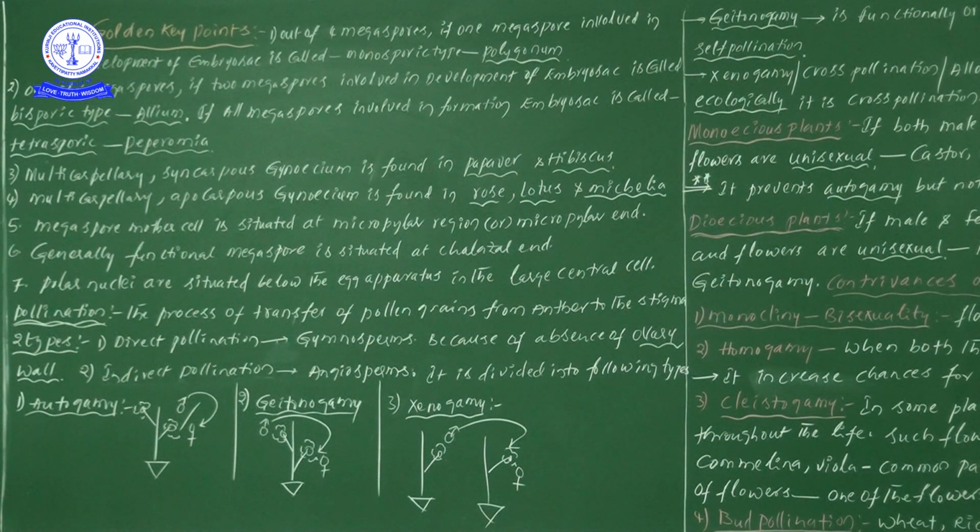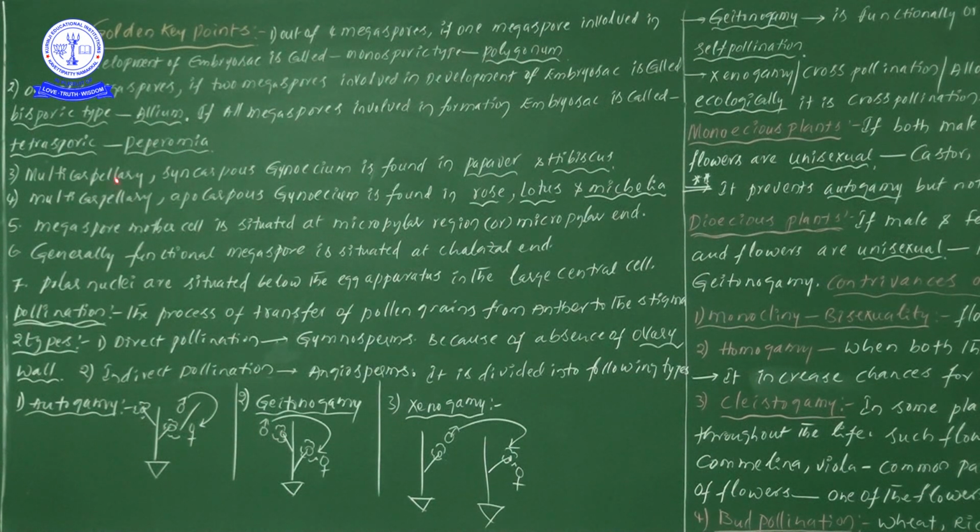Tetrasporic type, best example is Peperomia. Tetrasporic type, bisporic type, monosporic type: these are all from our matric textbook, which I have gathered.